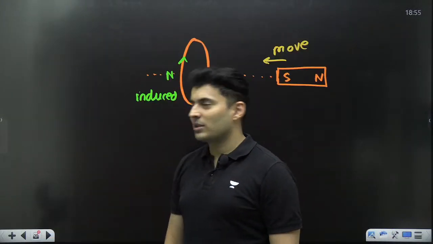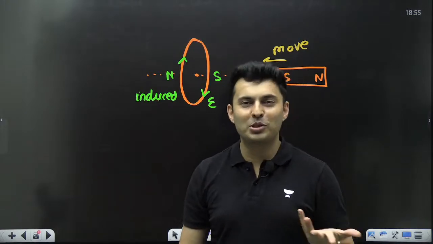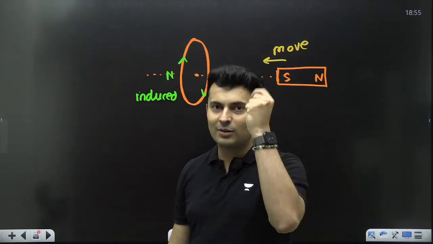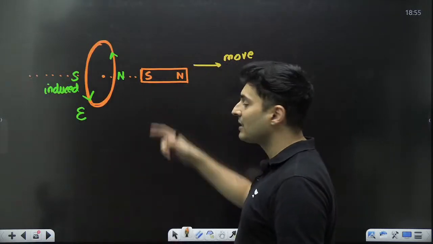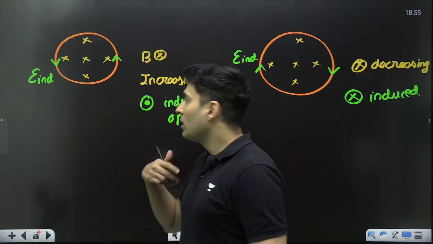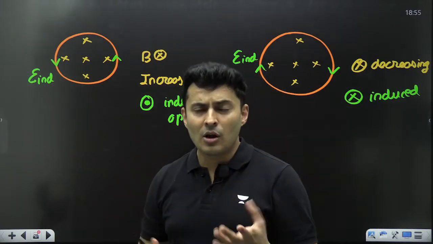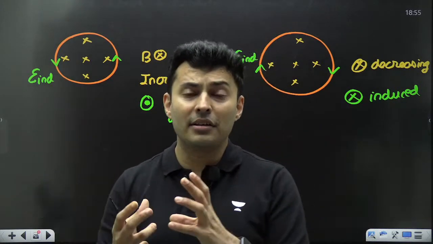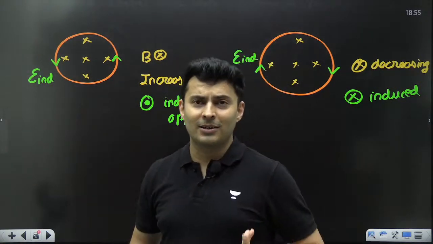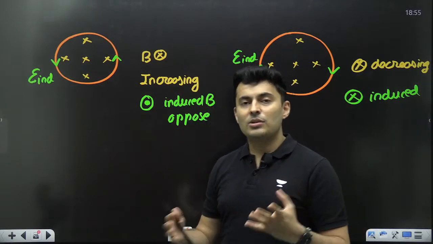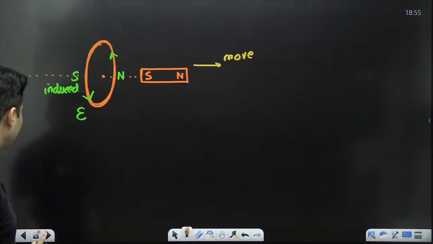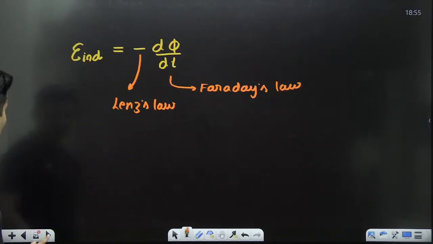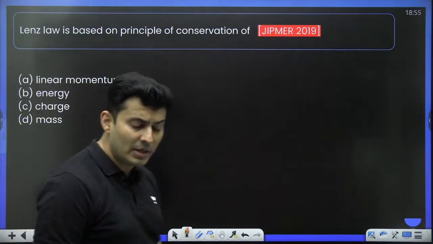Just like in spring force, that minus sign hardly helps you, because you have to decide the direction with logic rather than the minus sign. What is important are these kinds of questions where they give you a coil with changing area, or the field is changing, or a magnet. What is the direction of the current? Based on that, you will have some tricky questions to solve. Don't worry, we'll get some practice now with these questions. Some of them are PYQs also.